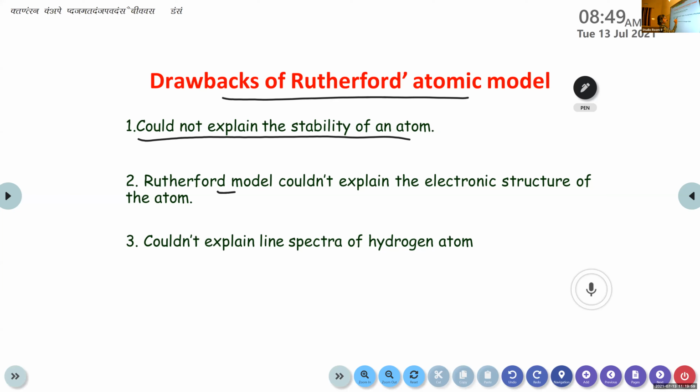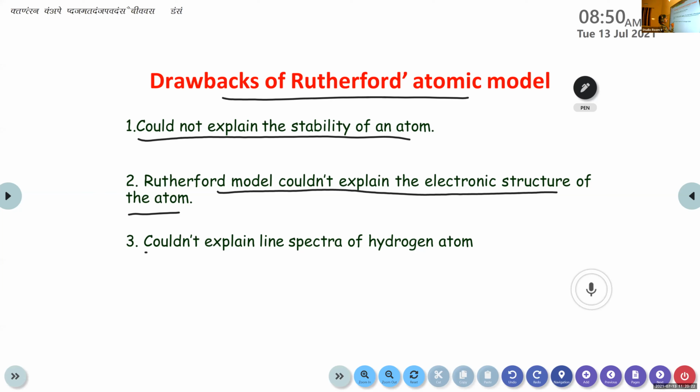Then the Rutherford model could not explain the electronic structure of an atom. He just mentioned certain orbits, that the electrons are revolving around the nucleus and are situated in these orbits. But he did not explain the electronic structure of the atom.